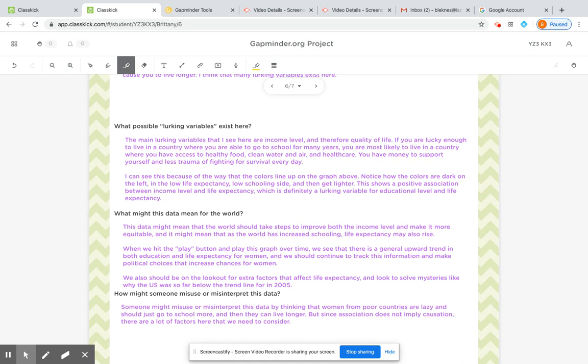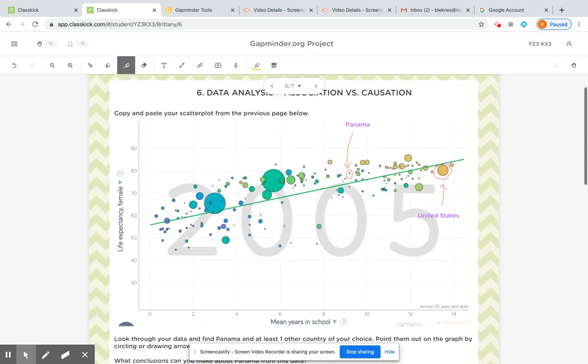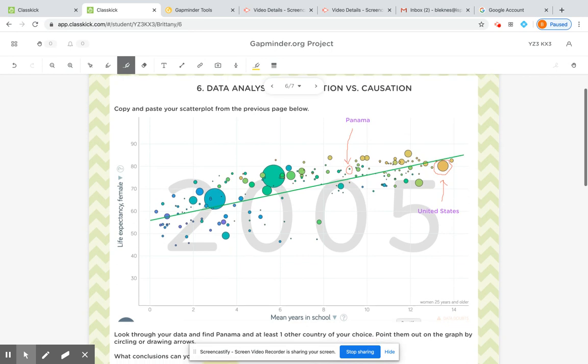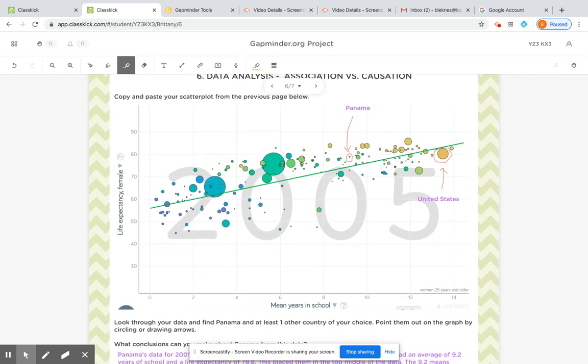But since we know that association does not imply causation, there's a lot of factors here that we need to consider. So there's a lot going on with this graph and a lot more that we could possibly learn, but I think that we can pull a lot out of it.